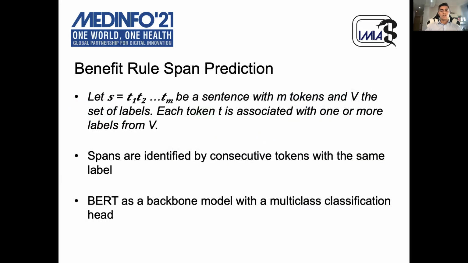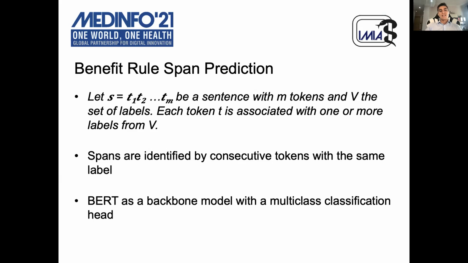More specifically, the span annotation can be formalized as a span prediction problem, where a sentence S is treated as a token list, and for each token, one or more labels are associated. The set of labels corresponds to the different condition types in the domain ontology, plus an additional O label, which represents tokens outside any annotation.